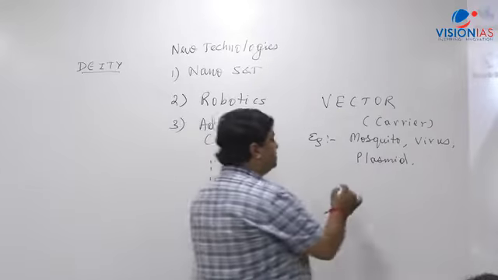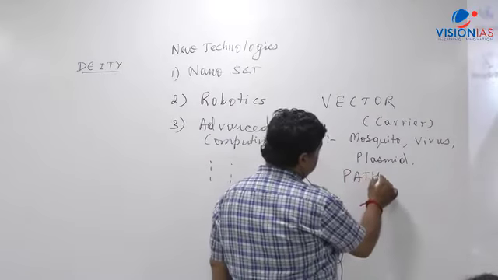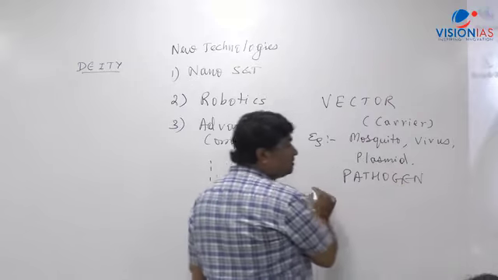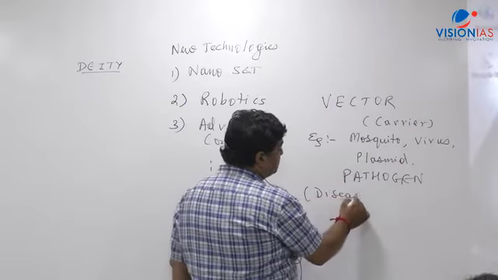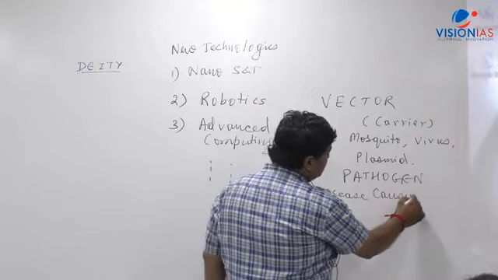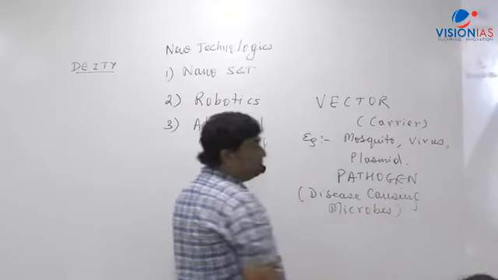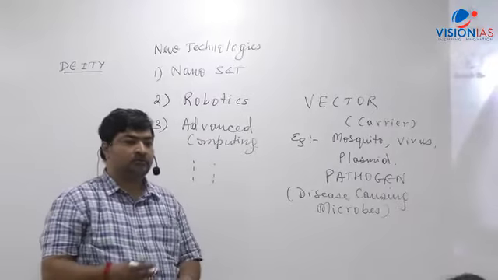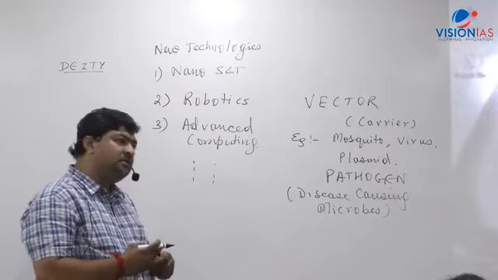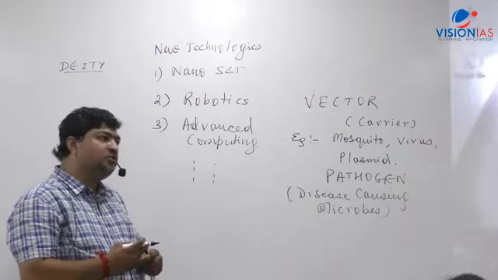But when you say pathogen, pathogen refers to disease-causing microorganisms, disease-causing microbes.